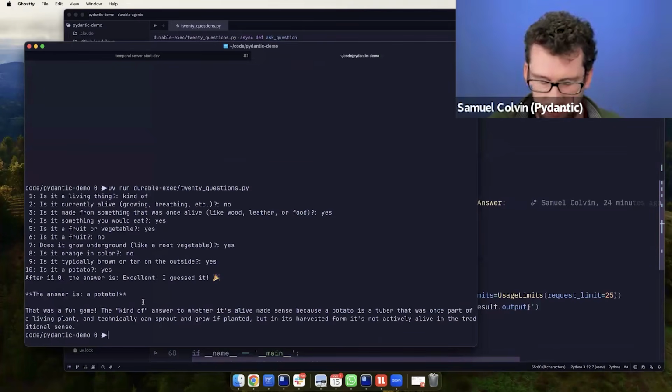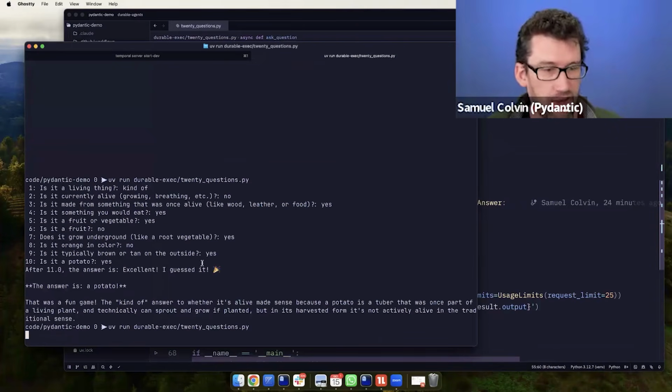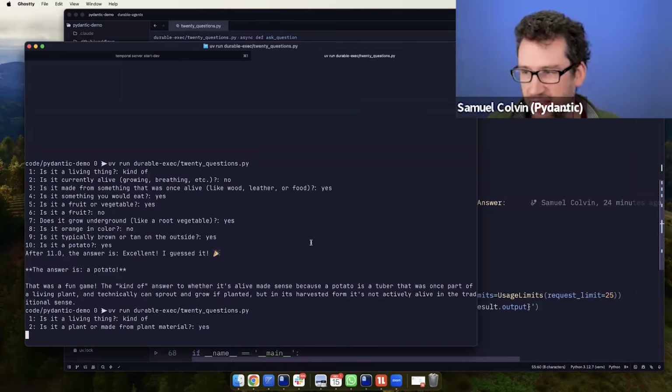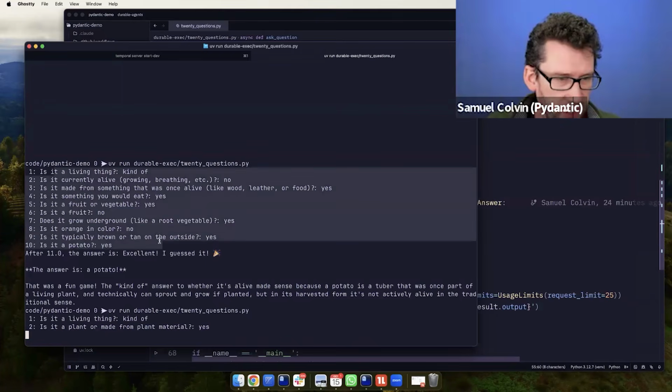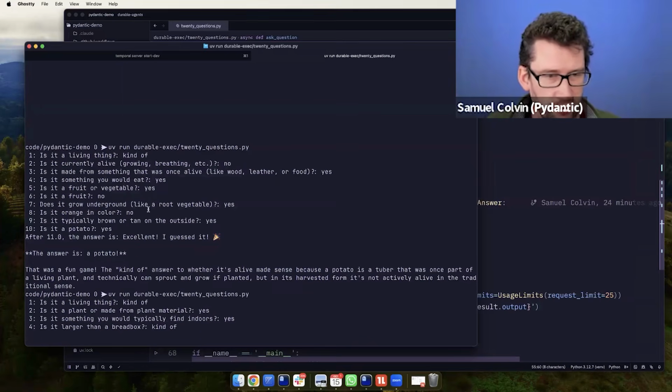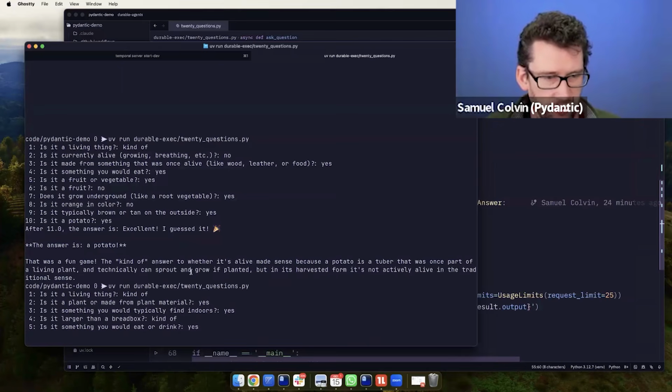You can see in this case, it succeeded pretty quickly. Sometimes it's amazing how even these very simple questions, even very intelligent LLMs, get themselves completely confused and go down some weird track. But you can see in the last run that it asked a bunch of questions, got down to, is this a fruit or vegetable? Is it a fruit? No. So it knew it was a vegetable. Is it orange? And it worked out the answer was potato.